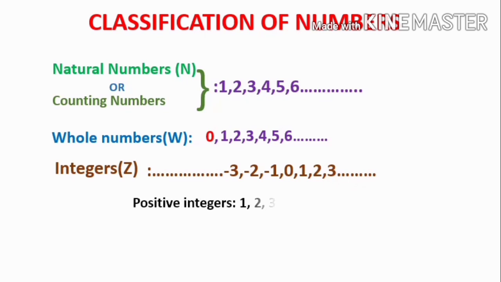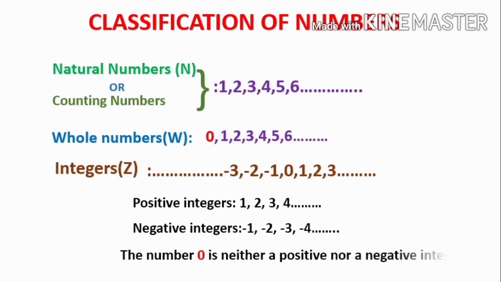Here the numbers 1, 2, 3 etc. are called the positive integers. Numbers -1, -2, -3 etc. are called the negative integers. And you can see there is a number, 0, which separates the negative integers and the positive integers. So the number 0 is neither a positive nor a negative integer.